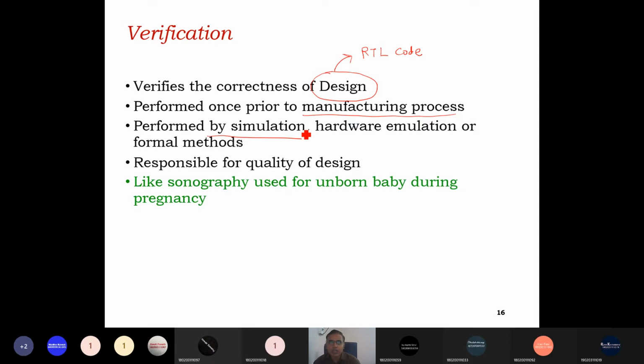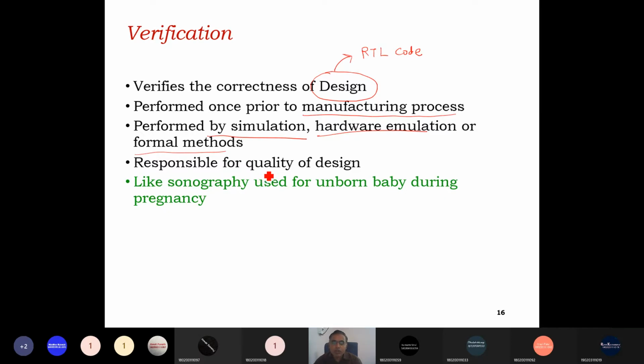One method is simulation, as we did in today's experiment. We simulated the design, and by checking the waveforms we can verify whether the design is correct or not. The same process applies even for complex designs. Verification can be performed using simulations, hardware emulation, or formal methods. Formal method means checking the functional equivalence of the design.